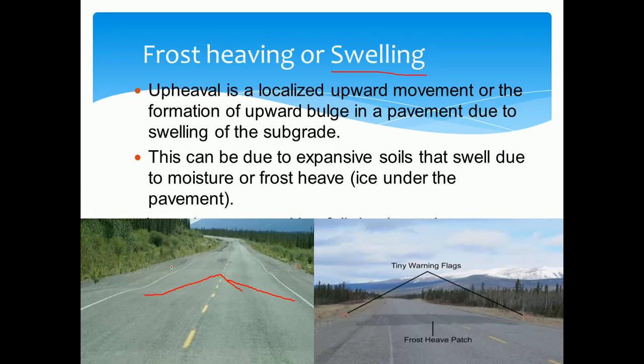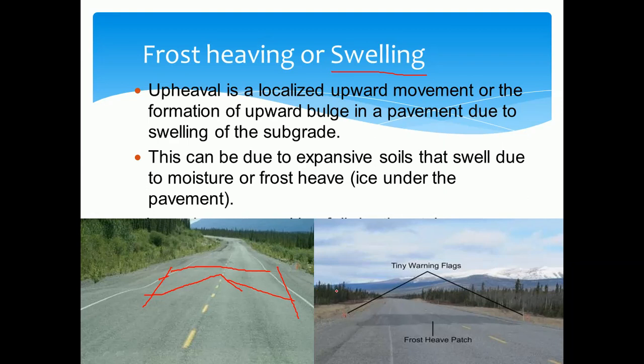Formation is nothing but whatever the width of the carriageway is there. Because of the frost action or because of the moisture content, ice under the pavement surface, what happens? The upper surface of the road is bulging upward.